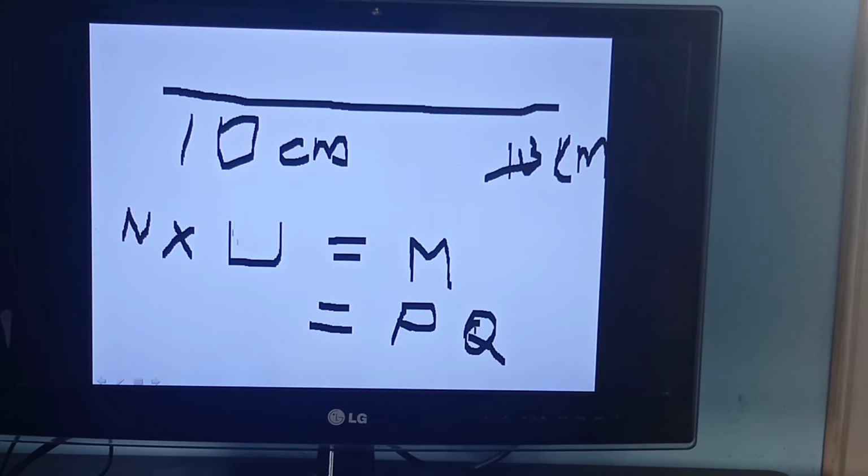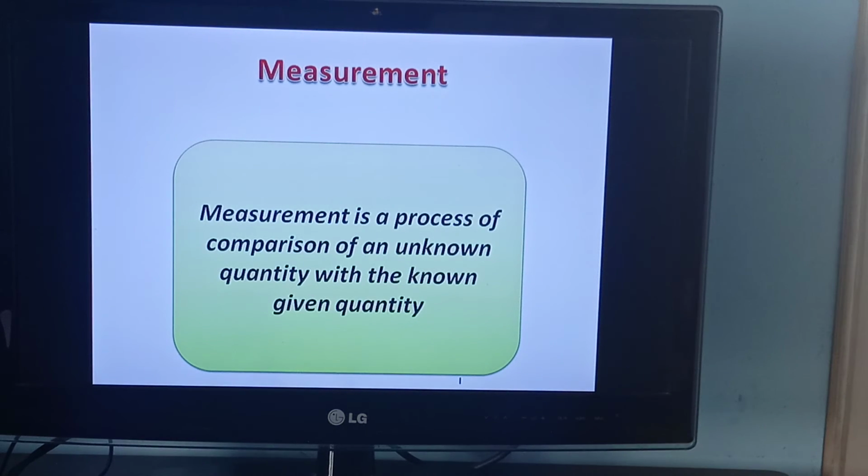Physical quantity is n into u. This is not x into, okay? n means numerical value, that is magnitude. u is the unit, which is a constant one. The numerical value will change, but the unit does not change. So if we multiply these two, you will get the value of measurement, that is the physical quantity. The length is the physical quantity here. Now you have understood what is the meaning of physical quantity? I think so. Clear? If you have not taken the screenshot, now you can take it. I am going to change the slide.